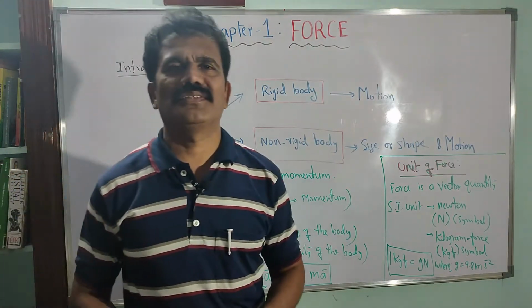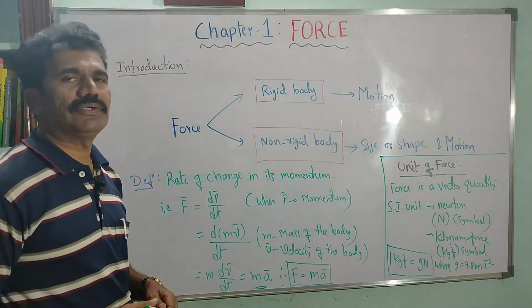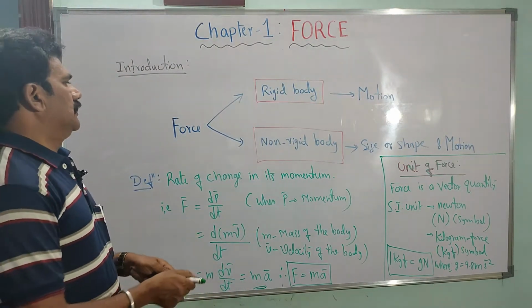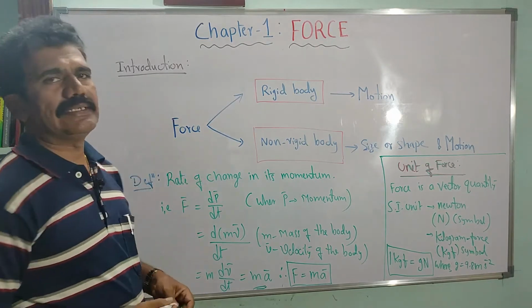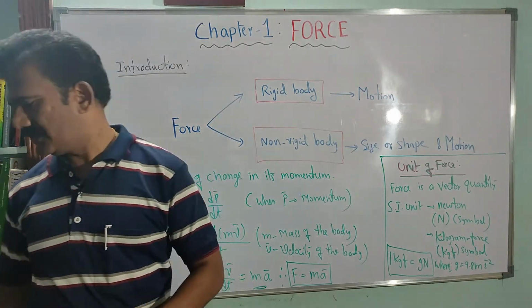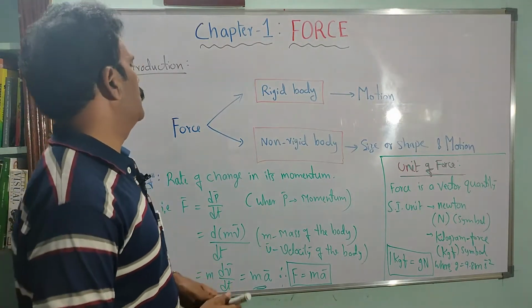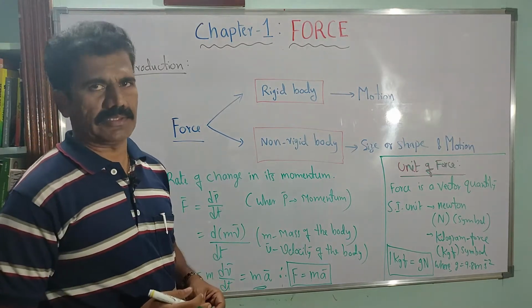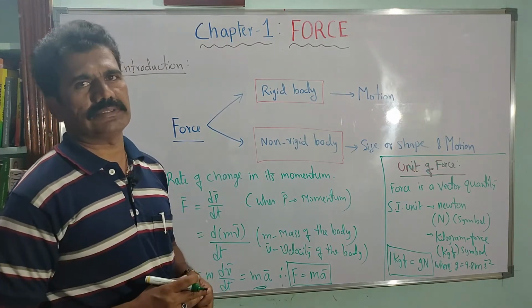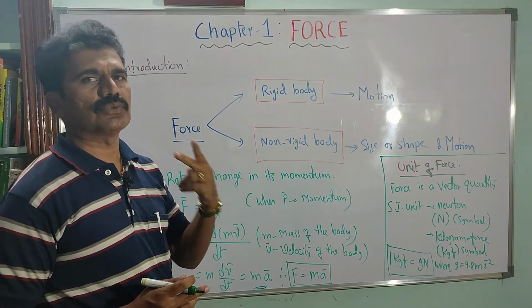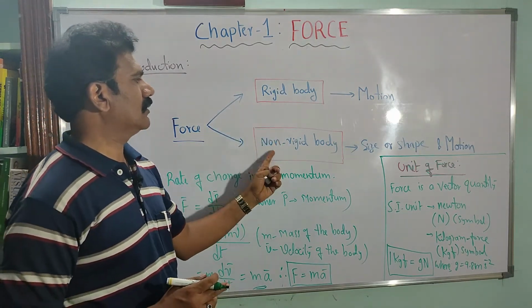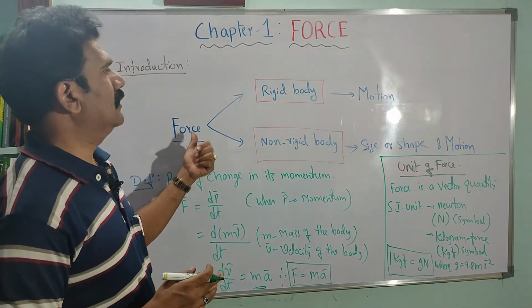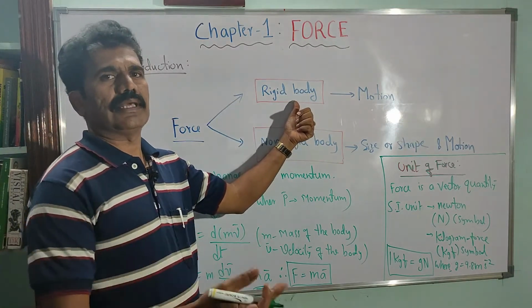Hello students, in this video let me give a brief introduction to the first chapter, which is called force. Let me tell you what you studied in the previous class about force. What is force? It is a physical quantity that acts upon a body. You can classify bodies into two types: rigid body or non-rigid body. Force acting on a rigid body results in motion.